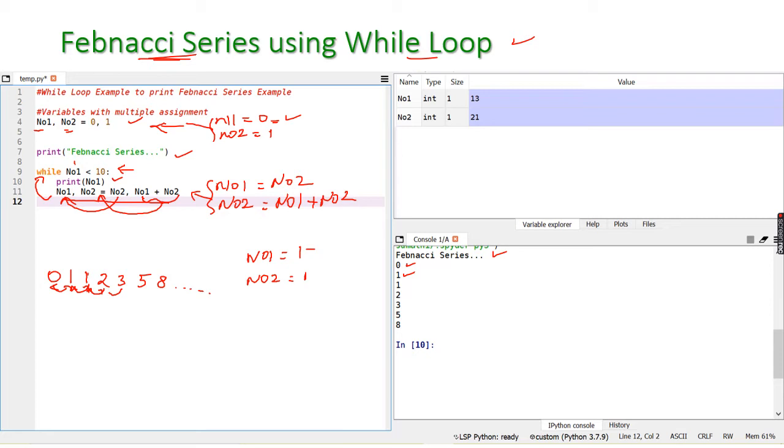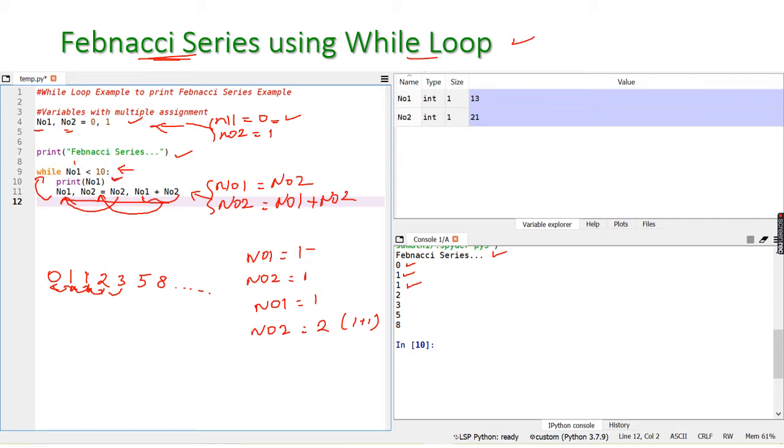That is, what's the value of number 1? Number 1 is equal to 1 and number 2 is equal to 2. That is 1 plus 1, isn't it? 1 plus 1 is equal to 2. Okay, now it will test whether 2 is less than 10. 2 is less than 10 is true. Then it will print 2.